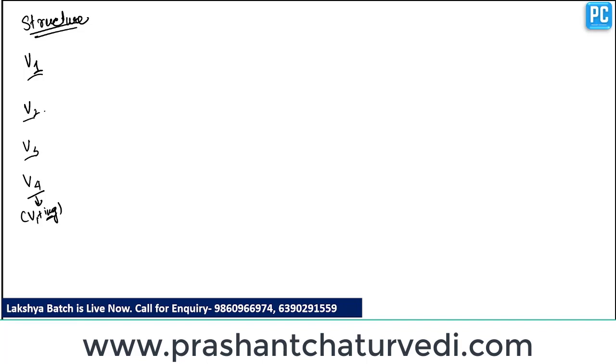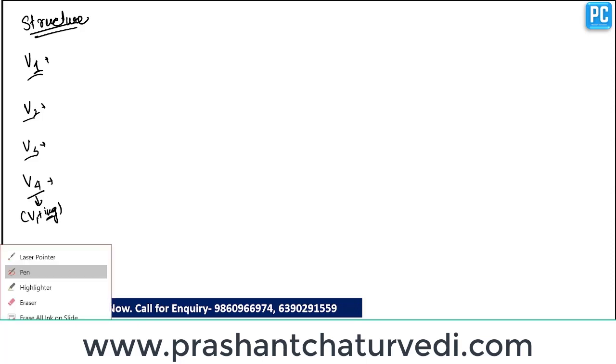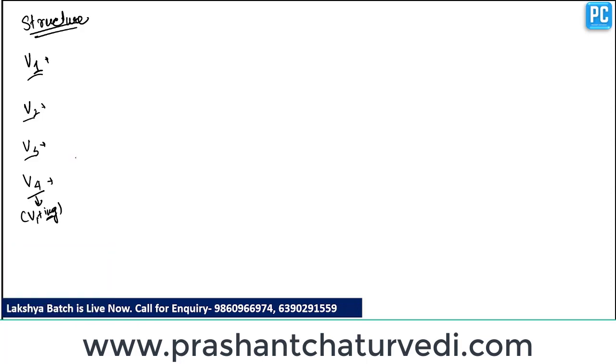Clear? So these 4 verbs show their respective tense. Like the ing form always expresses continuous tense. Whenever we want to structure a continuous tense, we have to place V4 as the main verb in that particular structure. Clear?